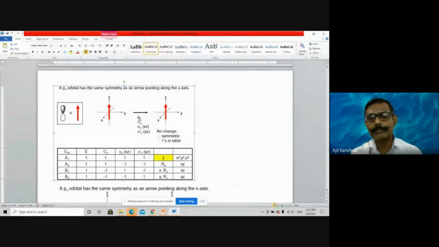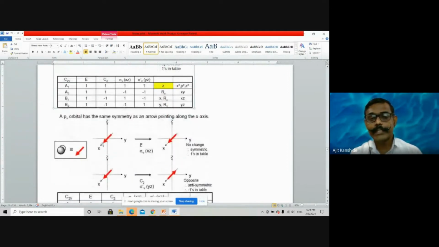Perform identity, perform C2, perform sigma xz, perform sigma yz operation. You will find there is no change. No change means give 1 for that. So any representation which gives one character for identity, one for C2, one for sigma xz, one for sigma yz, that represents Z. So 1, 1, 1, 1, that is the A1 irreducible representation. It represents Z, therefore by the yellow color, yellow filling, that Z representation is given.